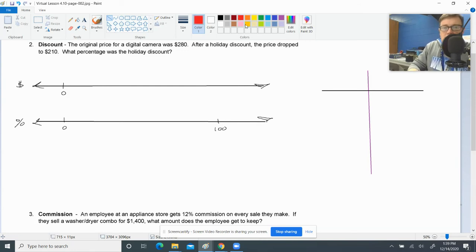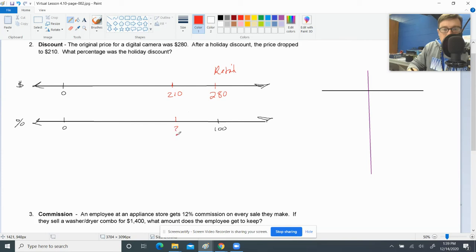So let's set that up on our double number line. First things first, the 100% price, what it used to be, was $280. This is where it was at retail, right? We have no clue what the wholesale value is, nor will we probably ever know with this type of situation. We as the consumer are blind to the wholesale situation. All we know is what it used to be at retail price, what they were trying to sell it for originally, and now they're going to mark it down to a new price of $210. So that would be probably right here.